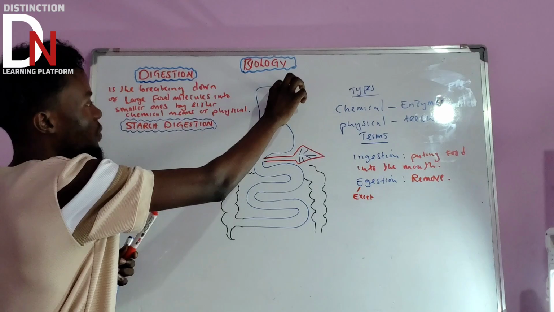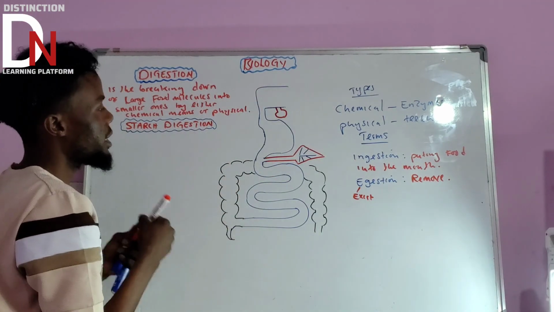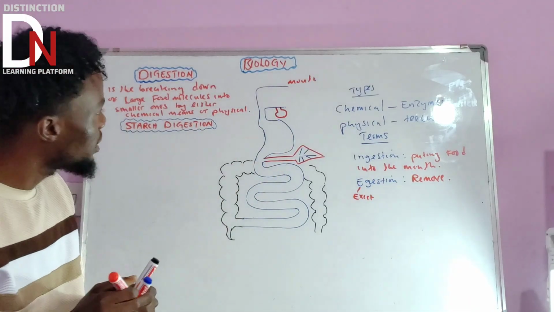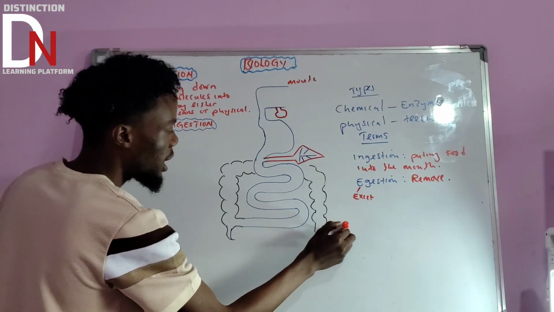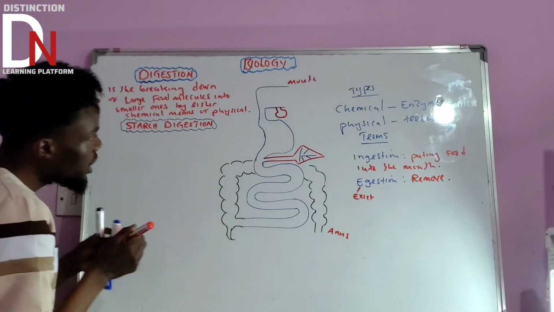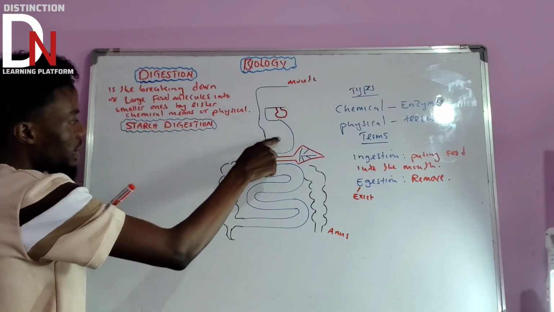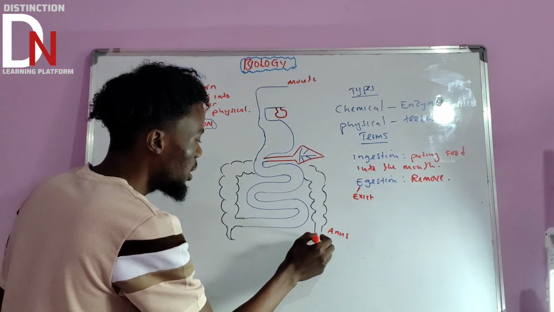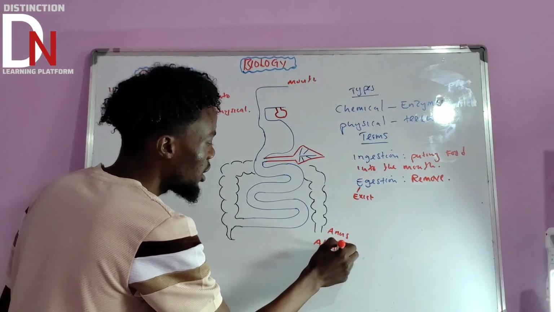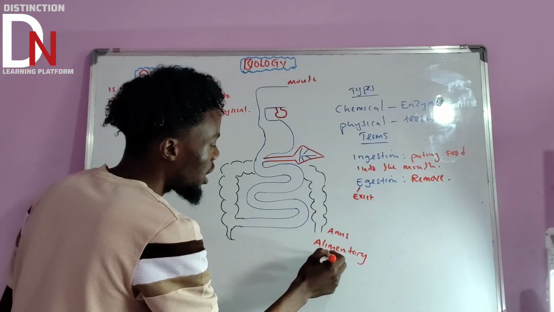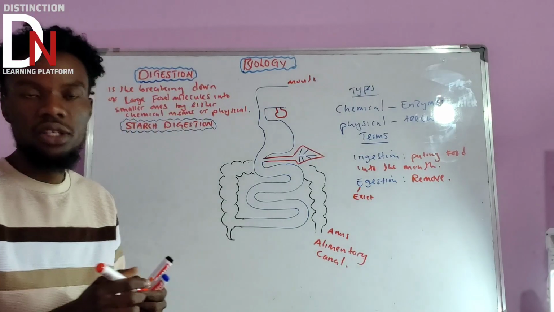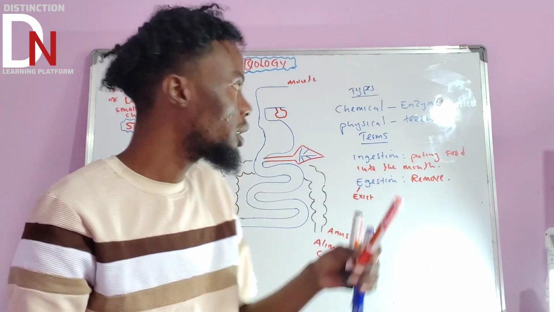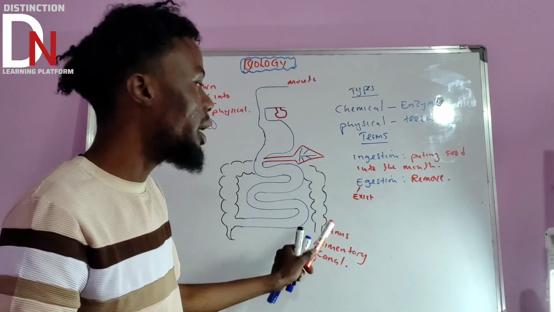So this tube that is coming from the mouth up to the anus. So this is the mouth as usual, although it is looking funny. Then this is what we call the anus. So this tube starting from the mouth coming like that up to the anus is what we call the alimentary canal. So if someone asks you what is an alimentary canal, you say it is a tube that comes from the mouth up to the anus.